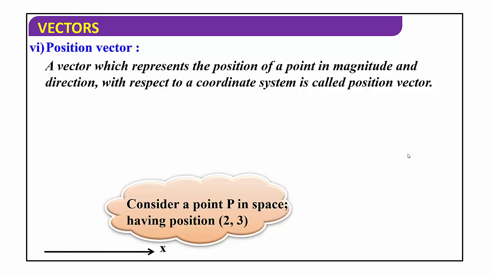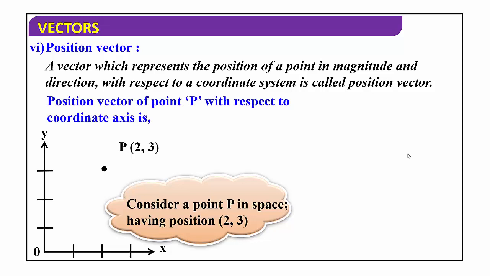Now let us consider a positive x-axis and positive y-axis. O indicates the origin of the coordinate system. We considered a point P in space and its value is 2 and 3. Position vector of point P with respect to the coordinate system: you can observe that initially the origin of the coordinate system is 0.